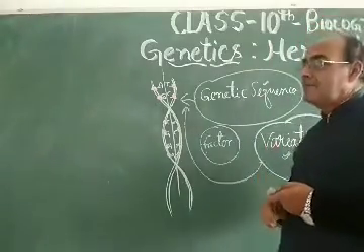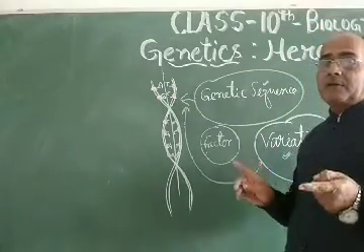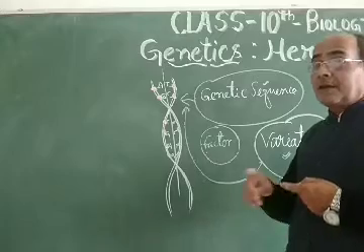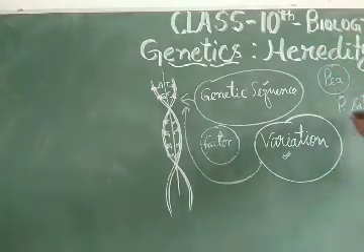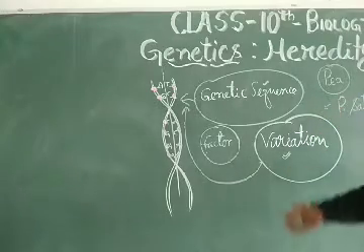So within a year he can get more than 3-4 crops, a 3-4 seasonal cropping pattern. That is why he selected this pea plant.